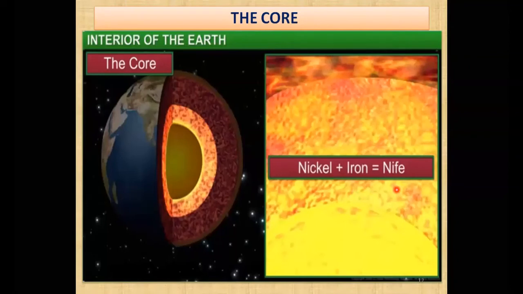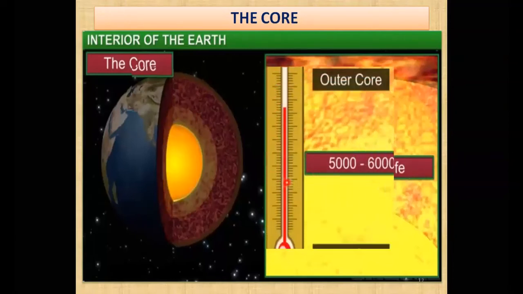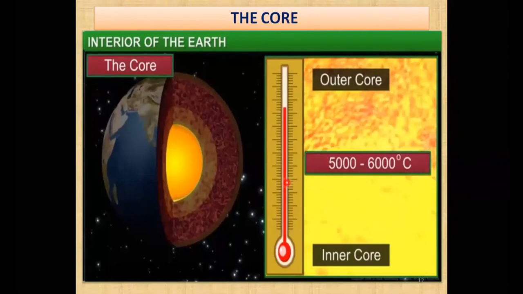Why are we using the word knife? So that we can remember the names of the minerals from which the core has been made. If you remember knife, then you can easily write in your exam, or tell your parents and anyone, that the core is made up of two minerals known as nickel and iron. Okay. Now let us see our next image, that is showing you the outer core and the inner core.